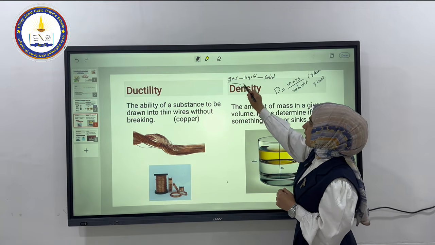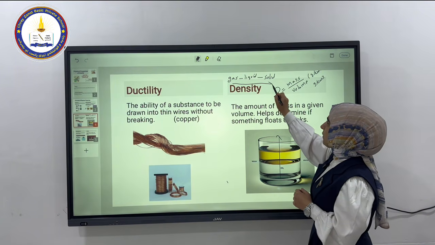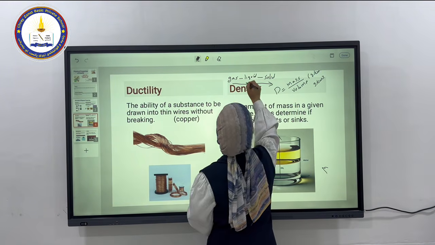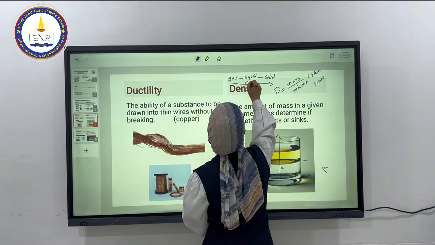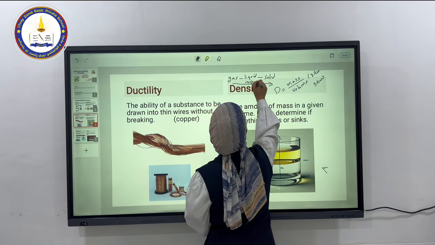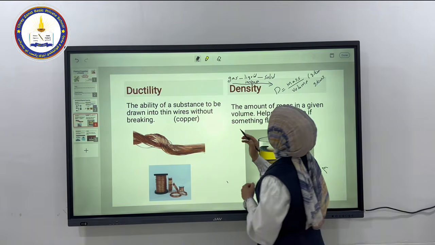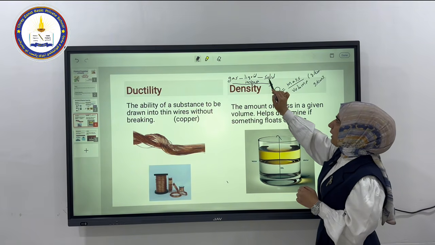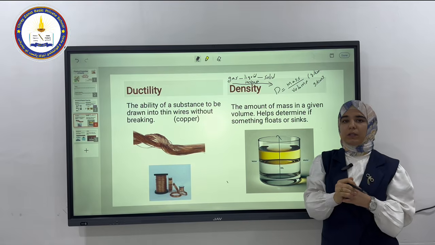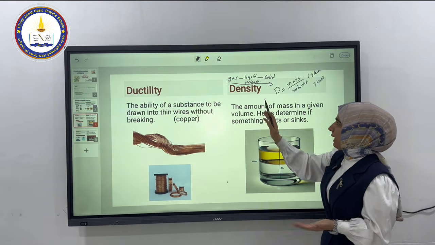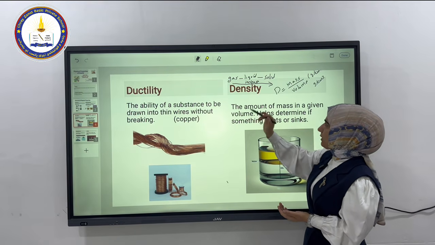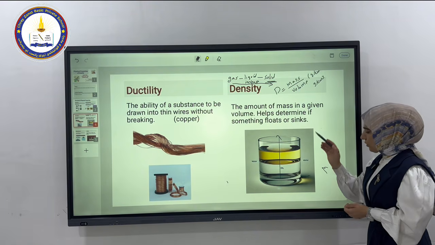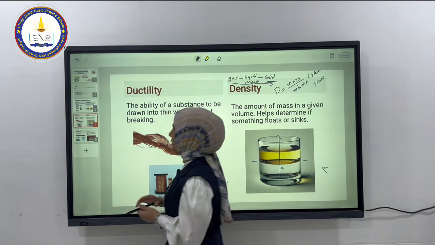As we move from gas to solid, the density will increase. So the density of the liquid is more than the density of the gas, and solid is more than the liquid. So which state of matter has the highest density? It is solid. So that was all about density.